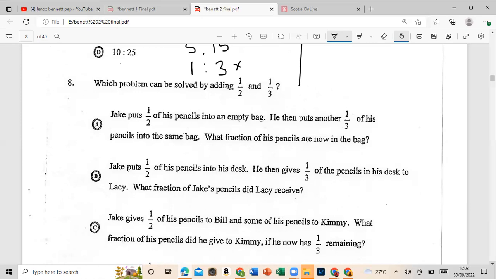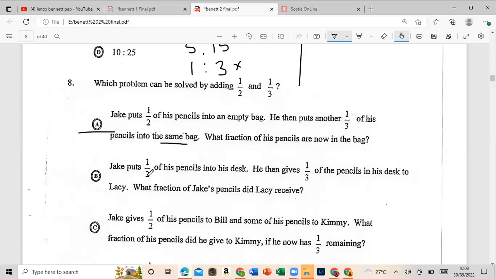Listen to this. A says, Jake put half of his pencils into an empty bag. He then puts another 1/3 of his pencils into the same bag. Notice they say the same bag. What fraction of his pencils is now in the bag? That we could have added, right? So this would be A. But let us examine B and so forth.